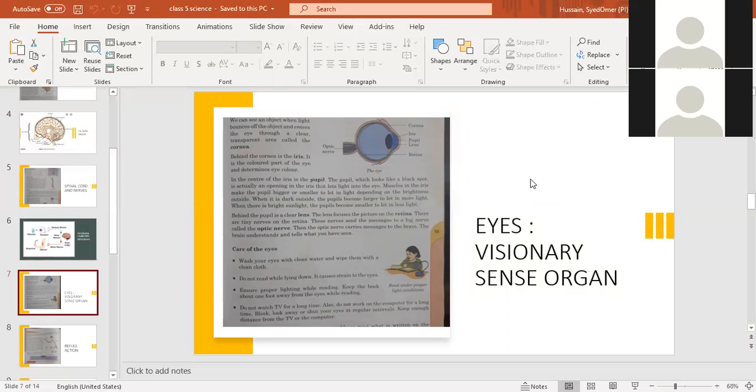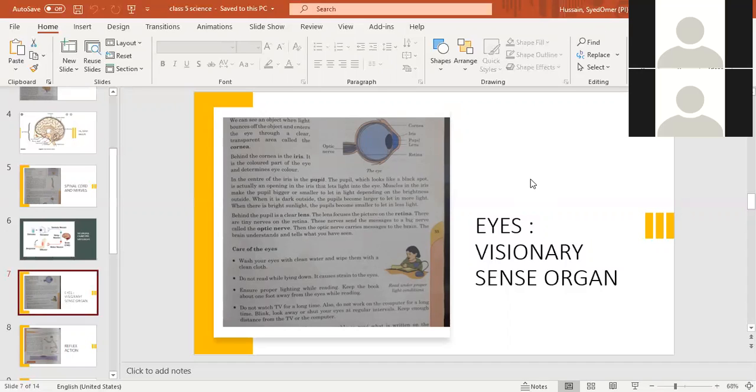And in the center of the iris, there is a pupil. The pupil is basically an opening. It is controlled by the muscles. The muscles of the iris control the opening of the pupil. It makes the pupil bigger or smaller as required. Means if we want to enter a dark room or a bright room, it depends upon the muscles of the iris to make the pupil bigger or smaller.